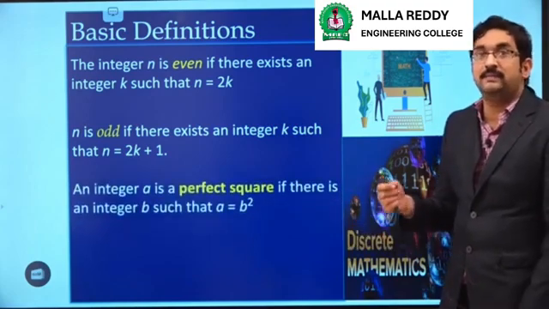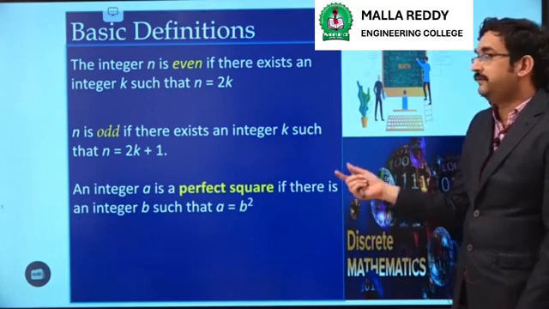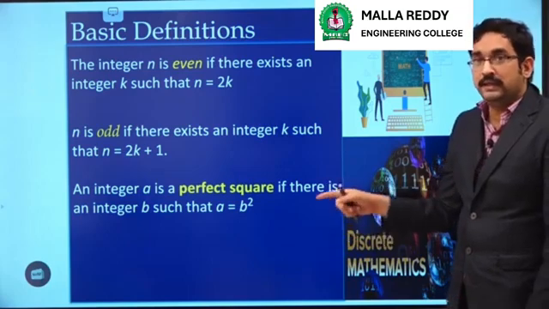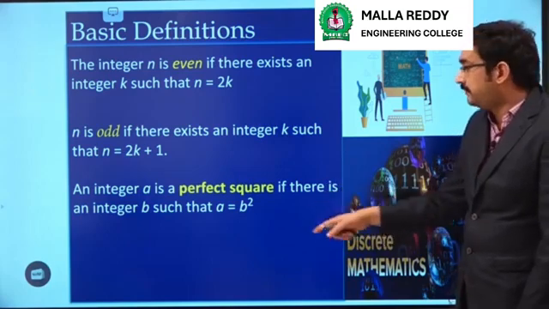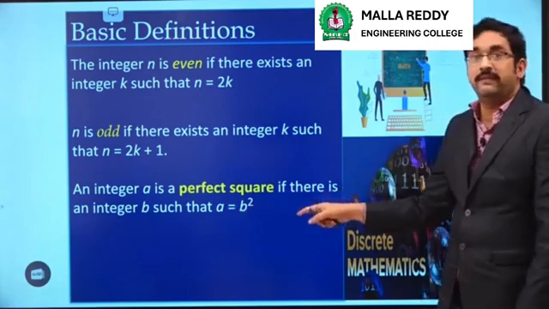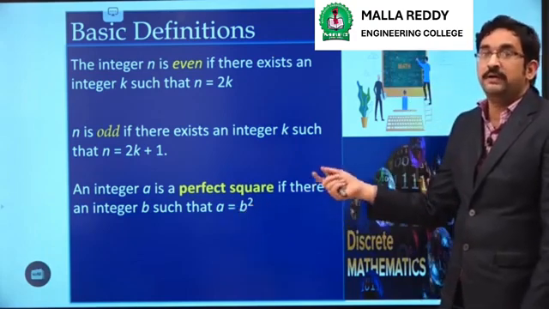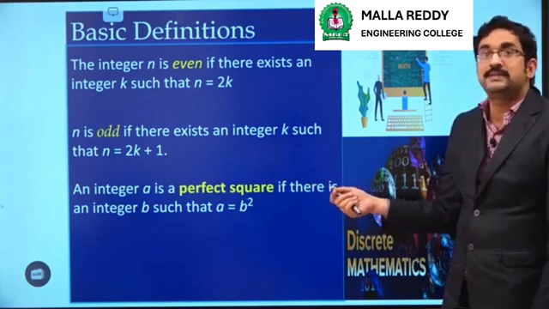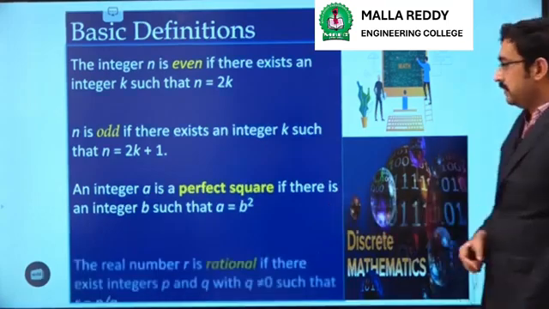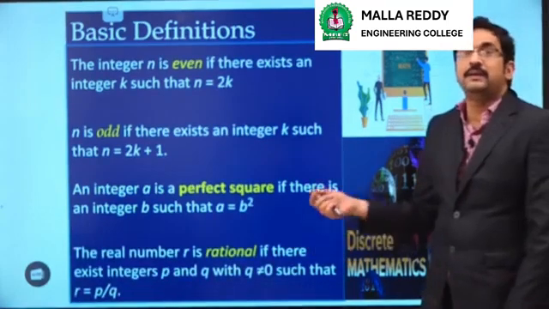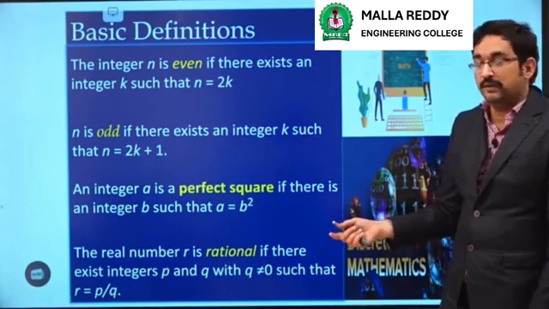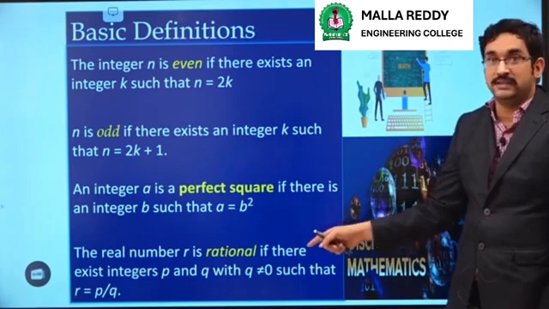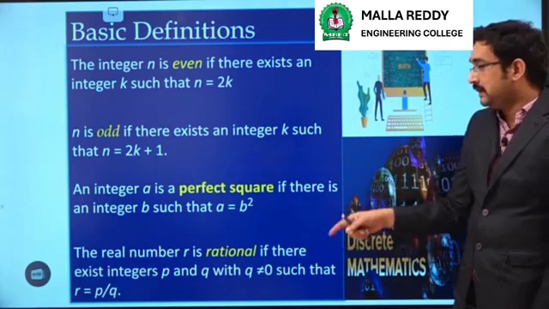Next, perfect square. When can we say that a number is a perfect square? For example, if you take an integer a, we can say that a is a perfect square if a can be expressed in the form a equals b squared, where b is some integer. If you are able to express integer a as the square of some integer, then it is called a perfect square. Next, we should know about rational numbers. When can we say that a number is rational? If we are able to express it in the form p by q, where q is non-zero, such a number is said to be a rational number.